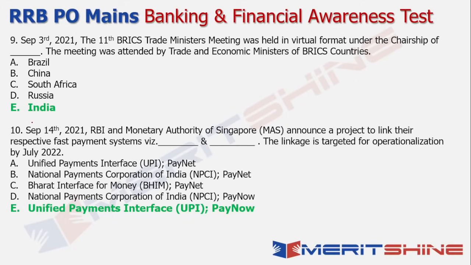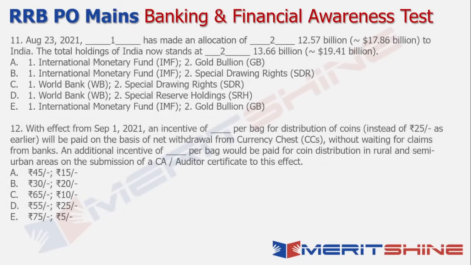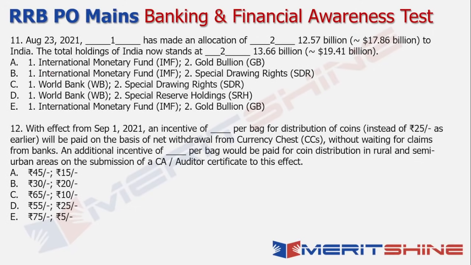Right. So next up, we're looking at the next set of questions. On 23rd August 2021, an allocation was made. Here we're talking about the entity which is the International Monetary Fund, right? And what it did was come up with something called a Special Drawing Right. Now talking about SDR, it is one of the holding components of the foreign exchange reserves of any country, right?